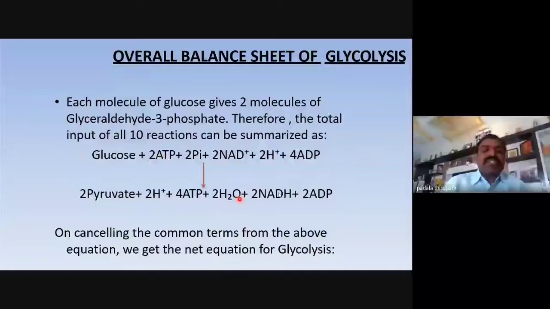And this is the equation of glycolysis, my dear friends. This is the complete equation, showing the 10 steps of glycolysis.